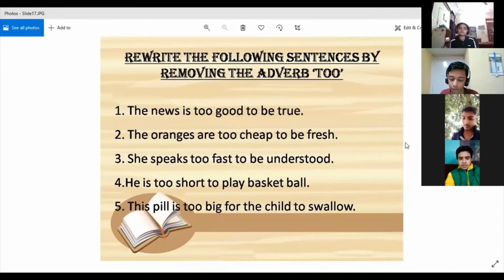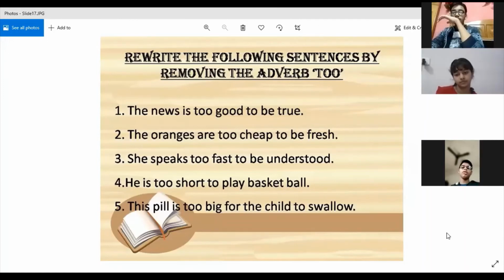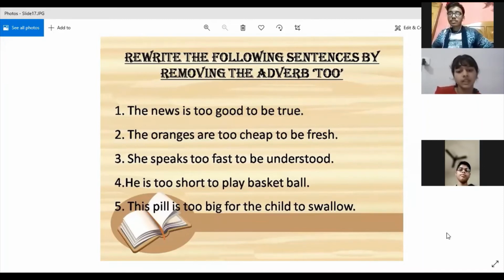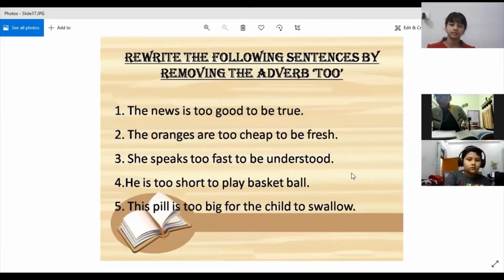Yes, who is this? Athar Singh. He is too short. He is so short that he cannot play basketball. Correct. Yes, Aditi. Last one. This pill is so big that the child cannot swallow it. Very good. Okay.